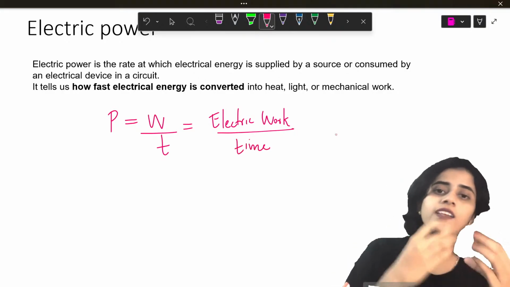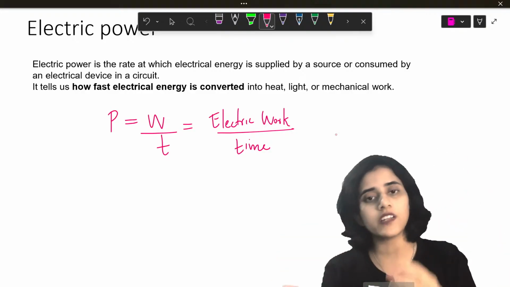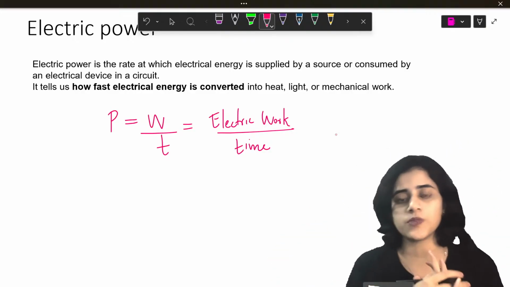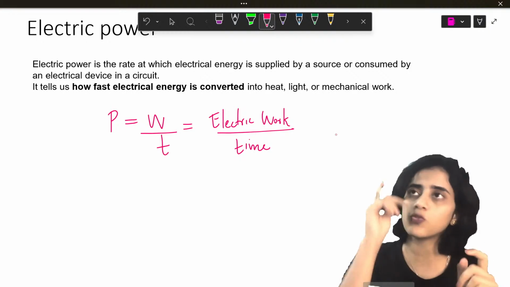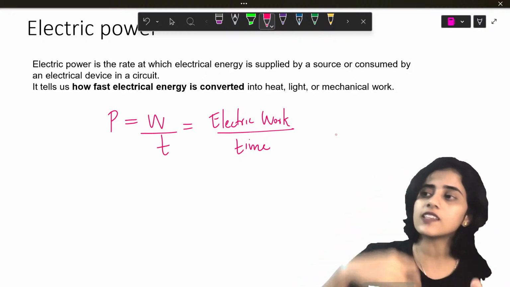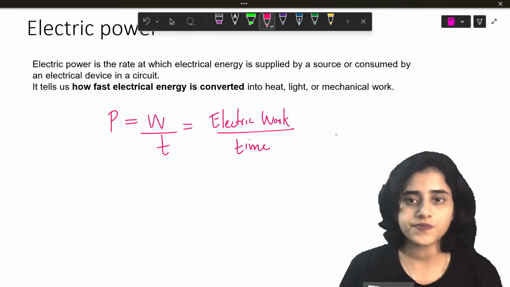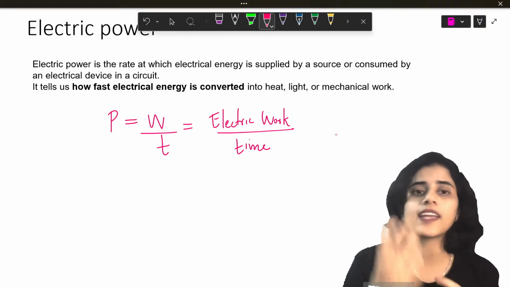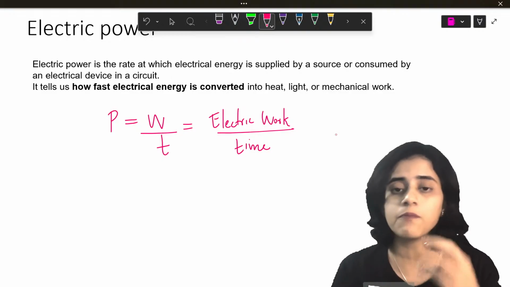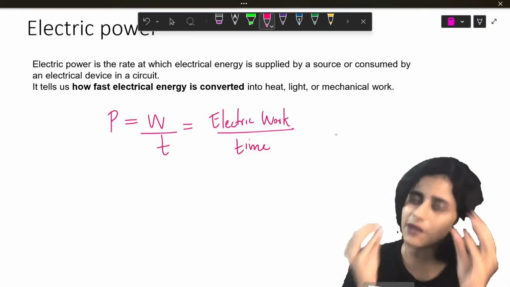How fast can electrical energy be converted into a useful form of energy? For example, in your light bulb, the moment you switch on, how fast the electricity is converted into light. It gives you the power. It tells you the rate at which work is done by a battery or by some source.